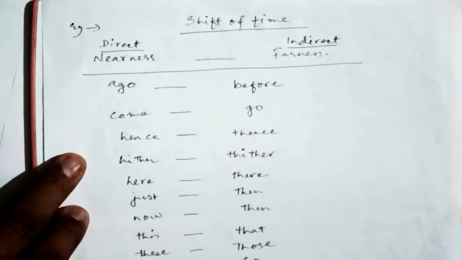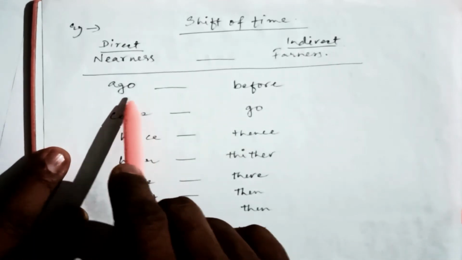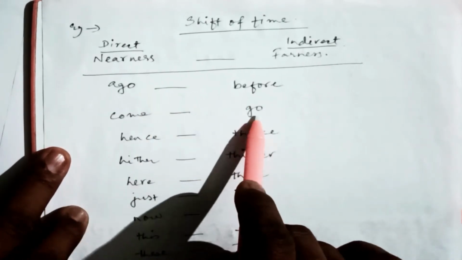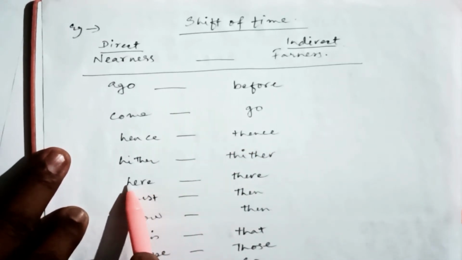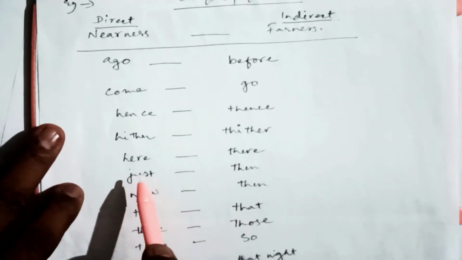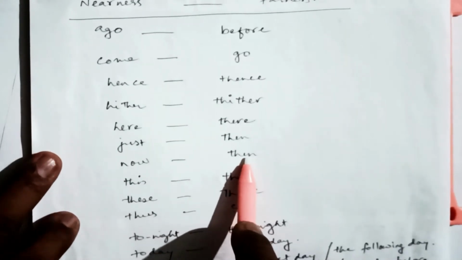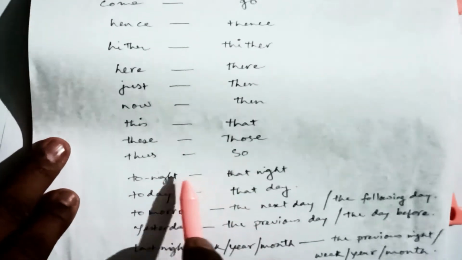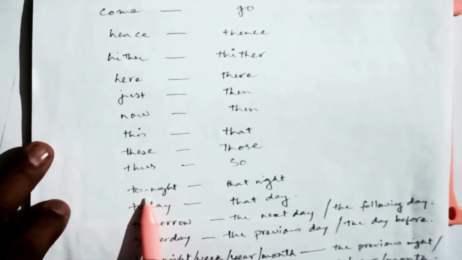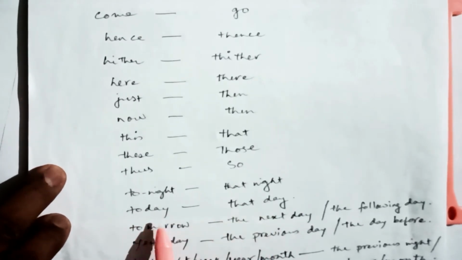Okay, so these techniques and details you have to remember. So these are the words. Ago will change to before, come will change to go, hence will change to thence, hither will change to thither, here will change to there, just will change to then, now will also change to then, this to that, these to those, thus to so, and here we have tonight to that night, today to that day, tomorrow to the next day or the following day.